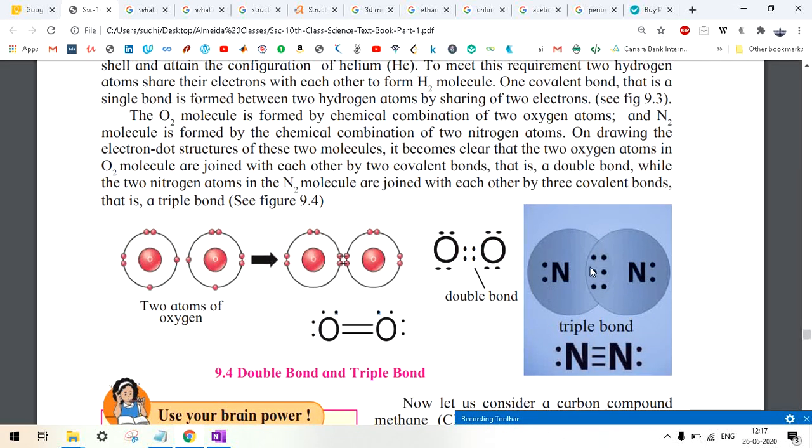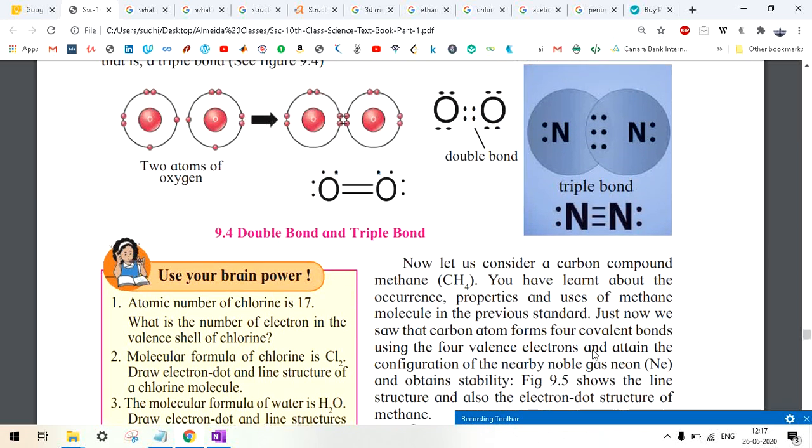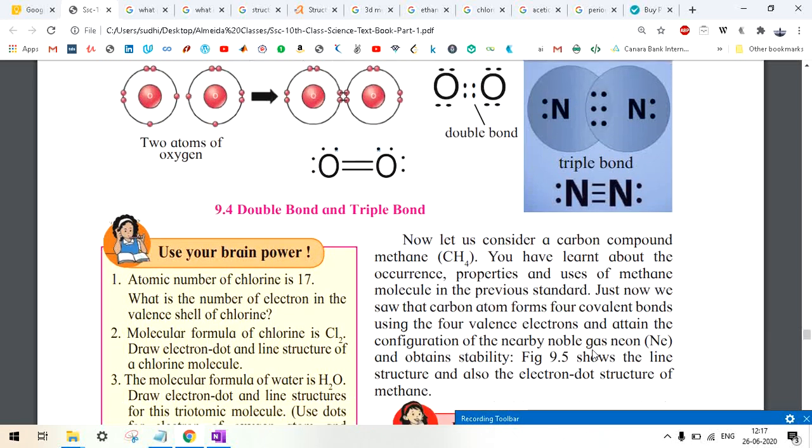Now there is also a case of a triple bond, which arises with nitrogen. Nitrogen actually has 5 electrons in the outermost shell, and it needs 3 more, right? Because 8 is required. So nitrogen shares its 3 electrons with the 3 electrons of the other nitrogen atom. Similarly, the second nitrogen atom shares its 3 electrons with the first nitrogen atom. Since a total of 3 electrons are shared from each side, it forms 3 bonds. I hope you understand this diagram.